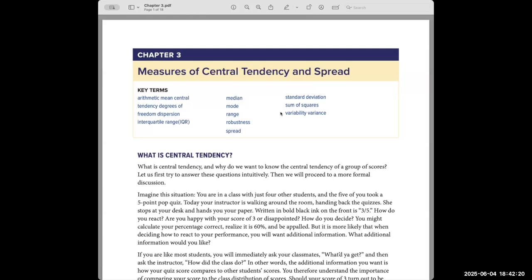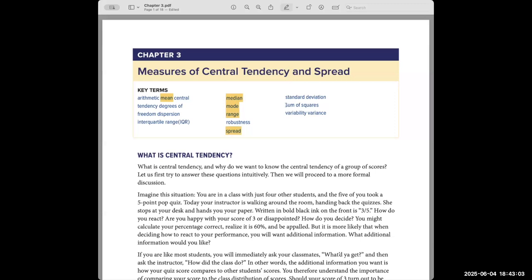All right, so I'll introduce the terms arithmetic mean. That's just another way of saying the average. Central tendency, degrees of freedom, we'll talk about that a little bit. Dispersion, interquartile range. I described to you already median, median, and mode. And I've been talking to you about the mean. I talked to you also about the range.